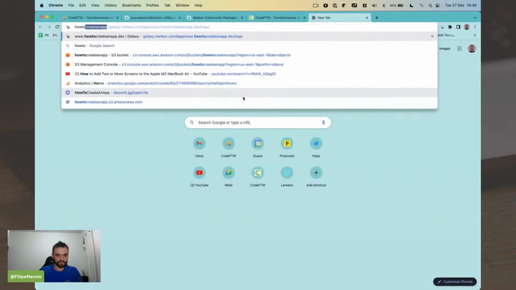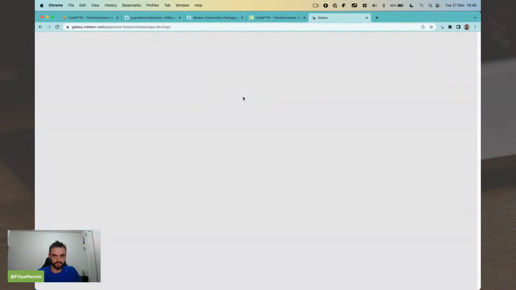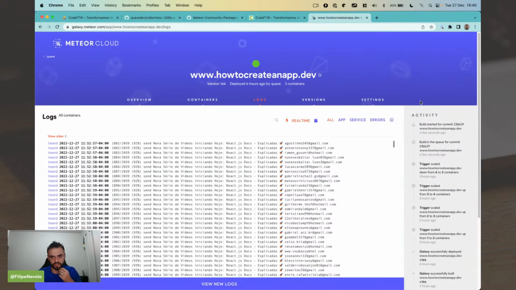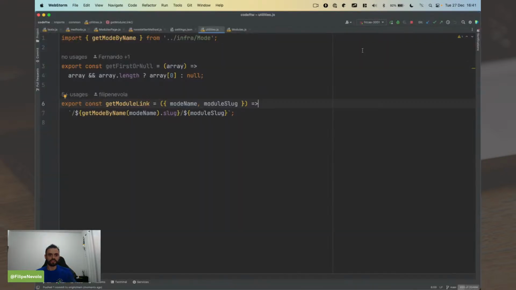I think that's it. We have this running here, and it's going to deploy this change. Yeah, it's deploying this change. And that was basically it. That was the idea, to implement a way when you have new content to notify everybody that's already attending this course. So it's done. Mission accomplished. Bye-bye.